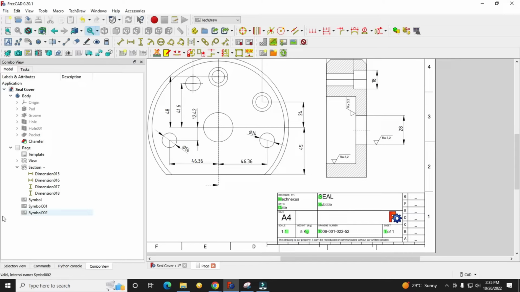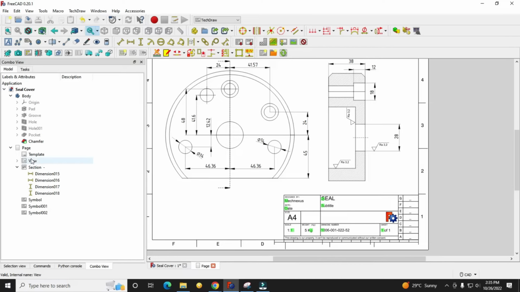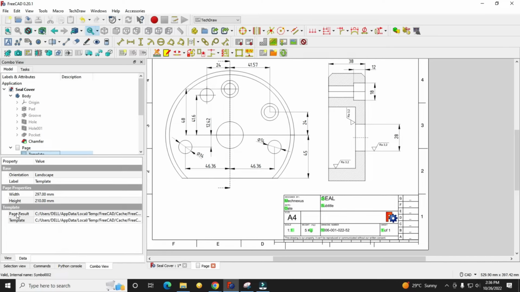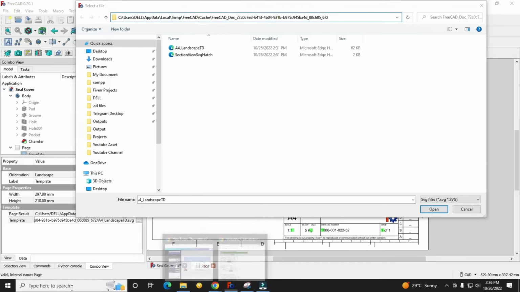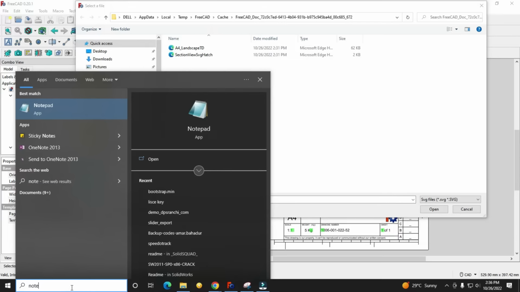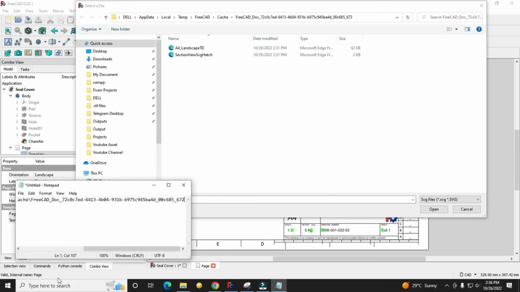So for this drawing, if I go to template sections and go to the property here, I can find my template details. So simply I will open the path and copy this path in a notepad.